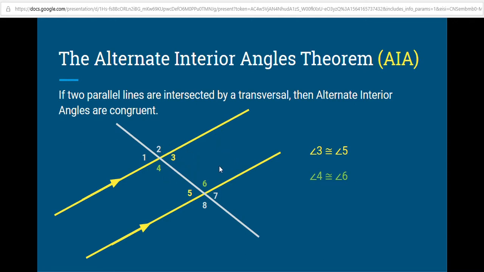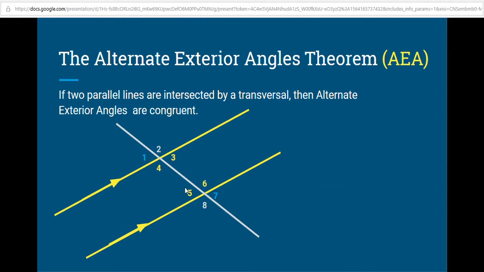So since 2 is congruent to 6 and 2 is congruent to 4, we know by transitivity that 4 and 6 are congruent because we can switch them around. Right? Same thing is true with 1 and 3 and 1 and 5. 1 is congruent to 5 and 1 is congruent to 3. Therefore, 3 is congruent to 5. So that is just kind of a quick proof of the alternate interior angles theorem.